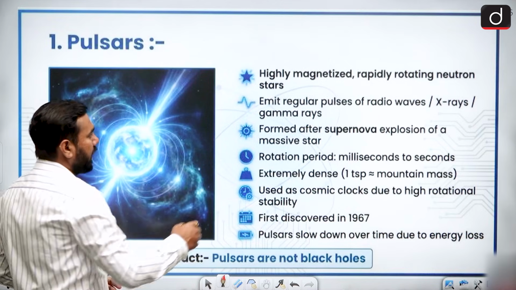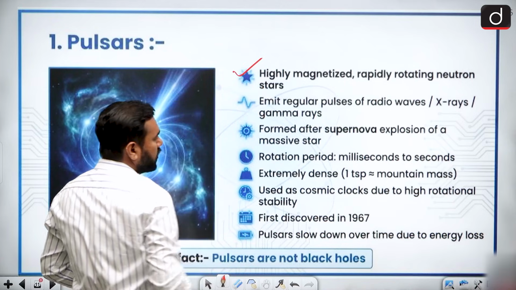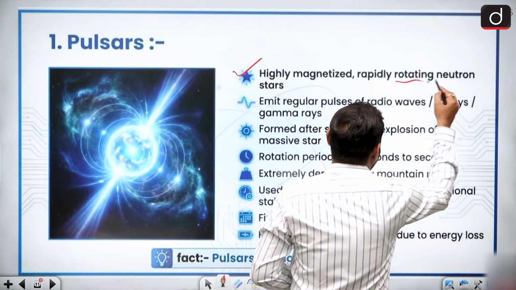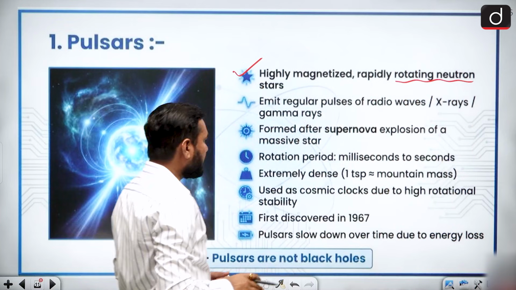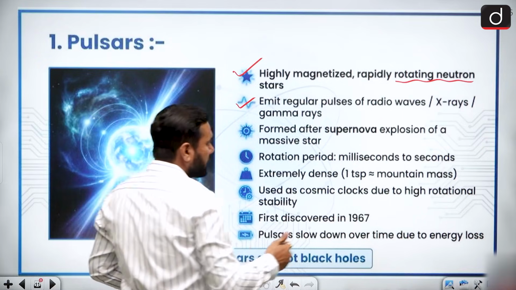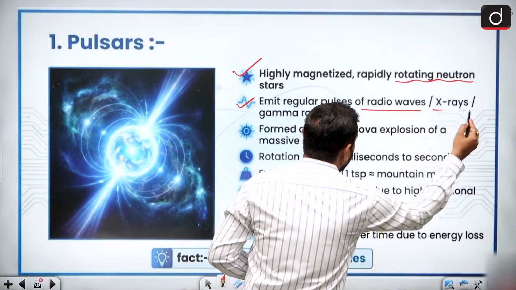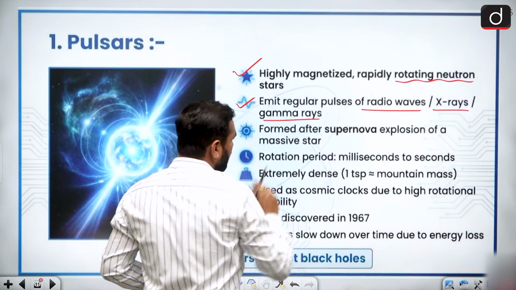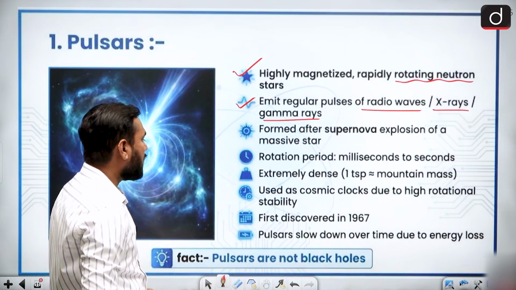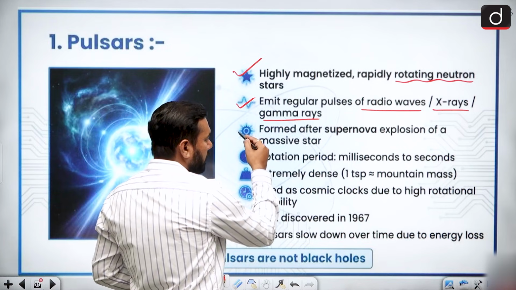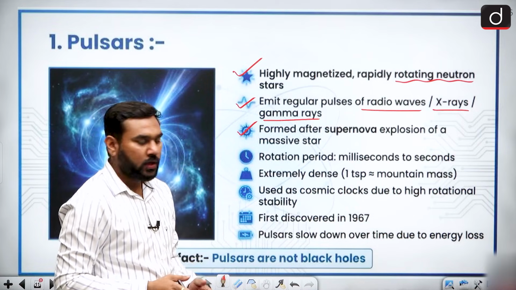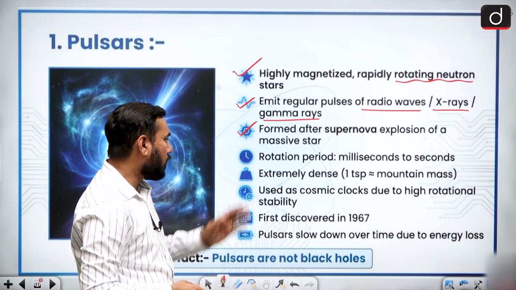So these are highly magnetized, rapidly rotating neutron stars. They emit regular pulses of radio waves, X-rays and gamma rays. So these three kinds of radiation are given by your neutron star, formed after the supernova explosion of a massive star. So this one is formed after the supernova.